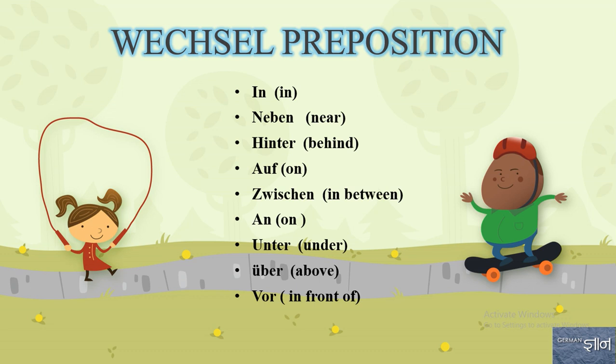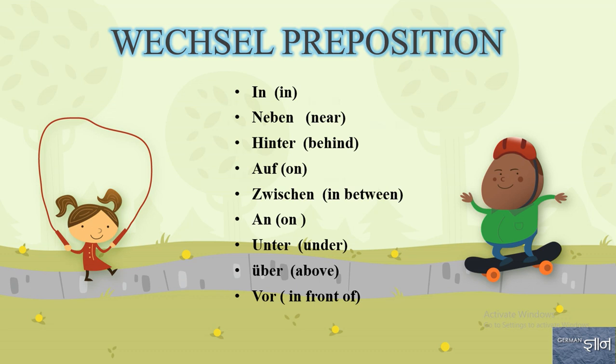And in sentences where, suppose I say I am keeping the AC remote, it means that there is no movement, so we will be using Dative. So this is the list: neben, hinter, auf, zwischen, an, unter, über, vor.